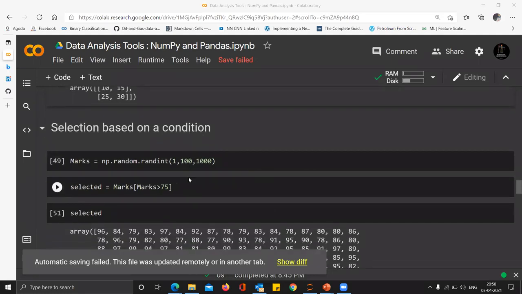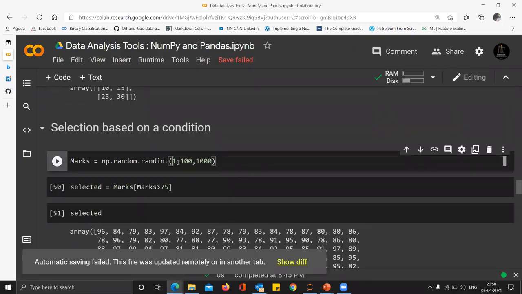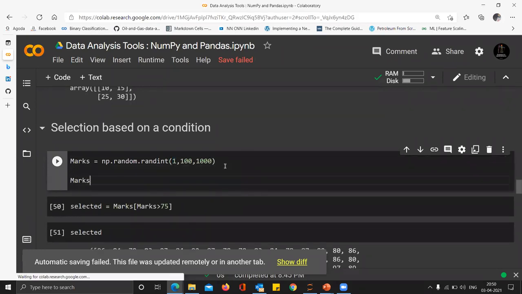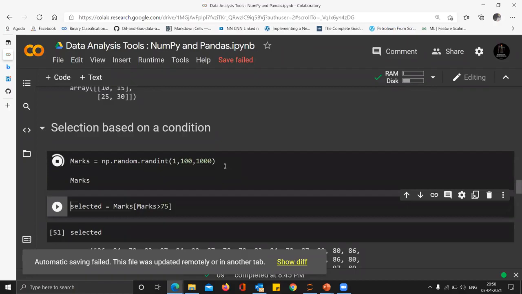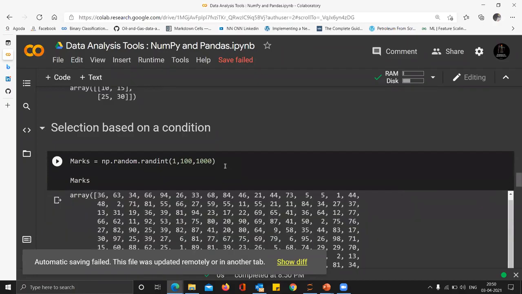Now, this is a very nice example of something very powerful you can do. This is more like filtering data based on a particular condition. Suppose I have stored the marks of all the students in a particular class. Suppose the class has 1,000 students and the marks are between 1 and 100, stored in a NumPy array called marks. I can see the marks like this, where the index position means the roll number of a student.